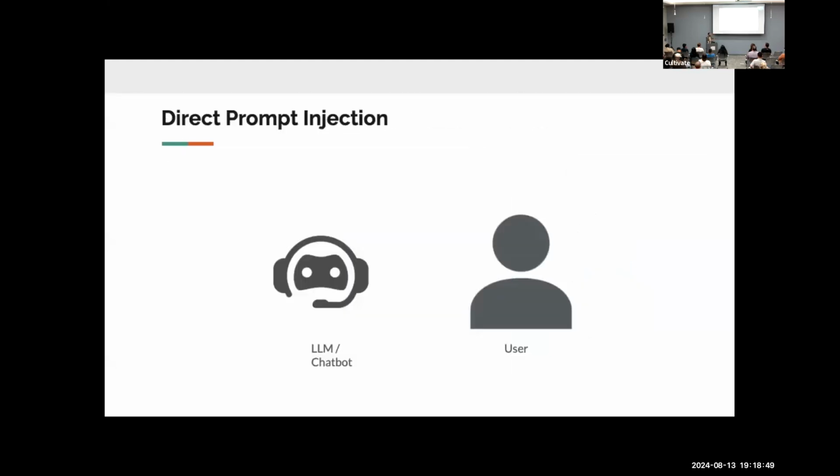So let me show you what most of the AI security right now is, which is mostly direct prompt injections or jailbreaking. User asks AI, hey, how should I make a bomb? And probably the large language model is not going to answer that question. And then user will ask with some sort of obfuscation, something such that it will force the LLM to generate the answer. And the LLM will give the recipe of how you should create a bomb. Is this harmful? Maybe. Is this the worst thing which can happen, or can something much worse happen?